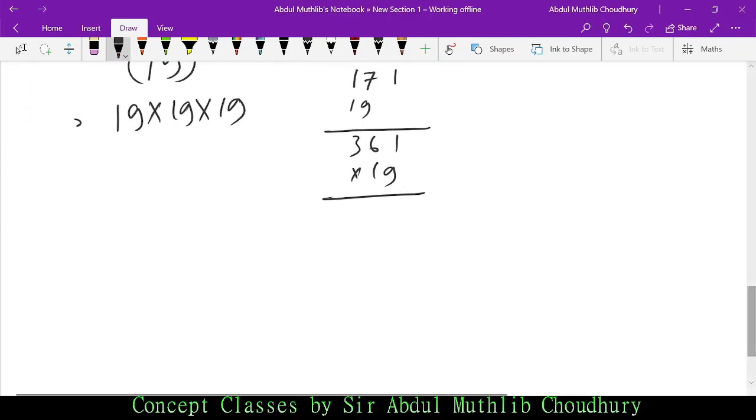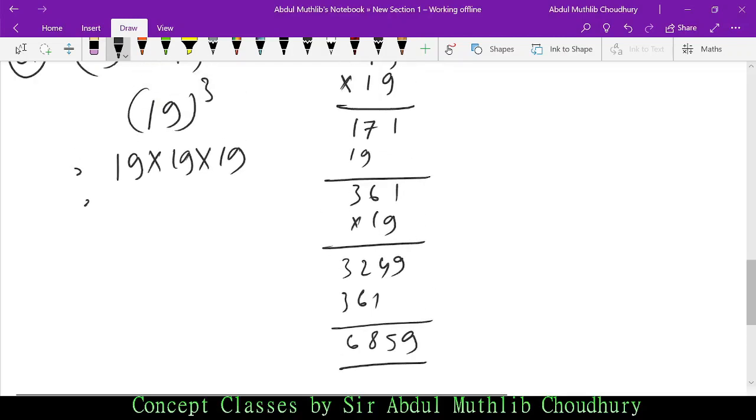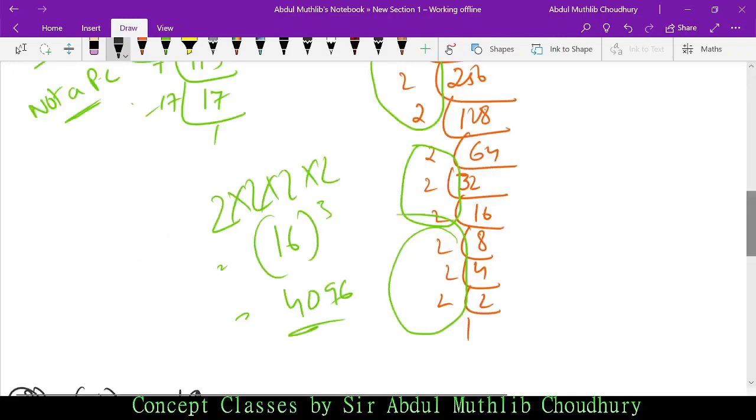So how much do we get? 6859. So if you do 19 cube, the resultant figure is 6859. So this question was very simple.